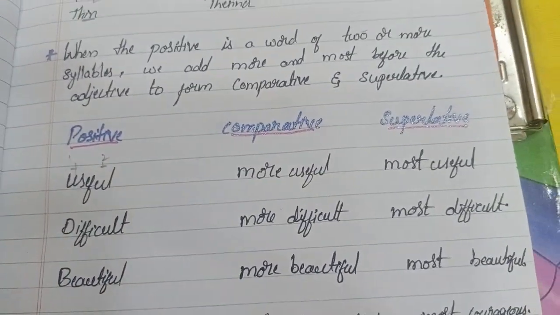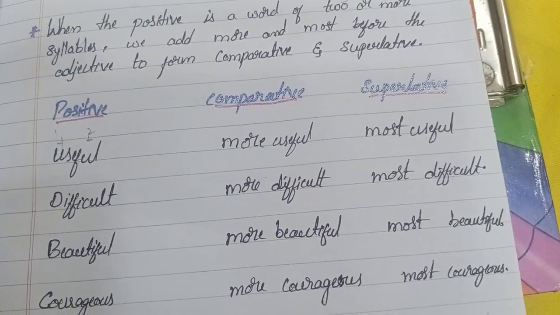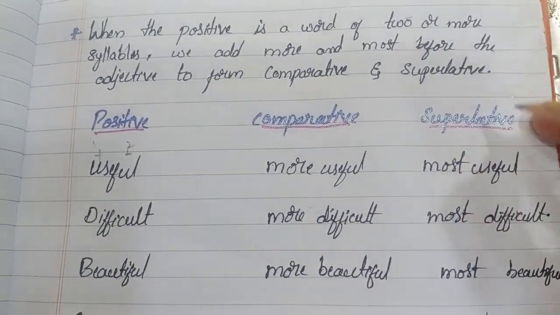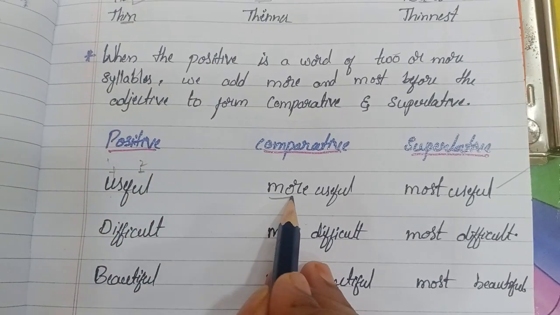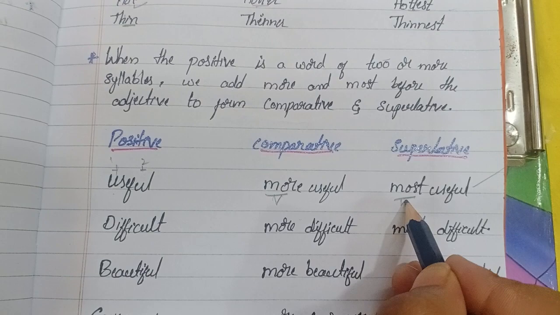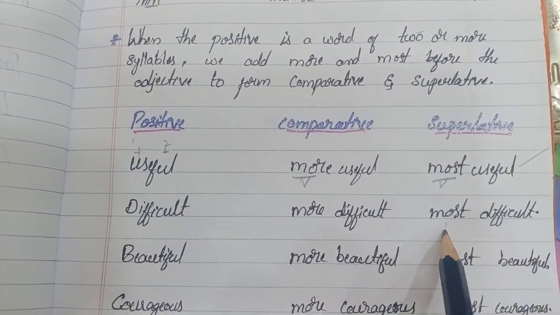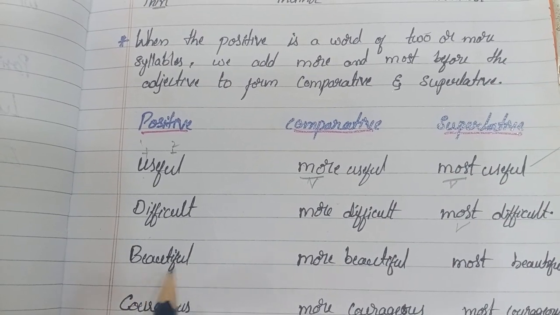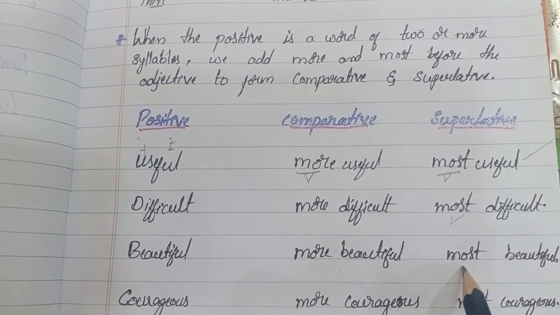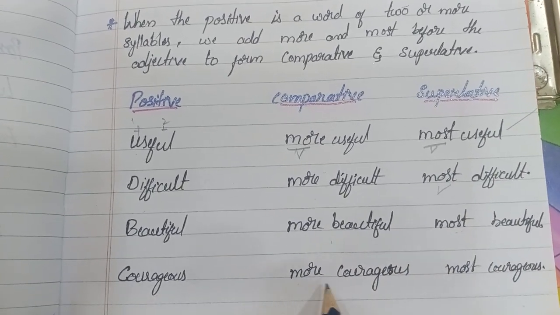Suppose useful, more useful and most useful. Difficult, more difficult and the most difficult. Beautiful, more beautiful and most beautiful. Courageous, more courageous